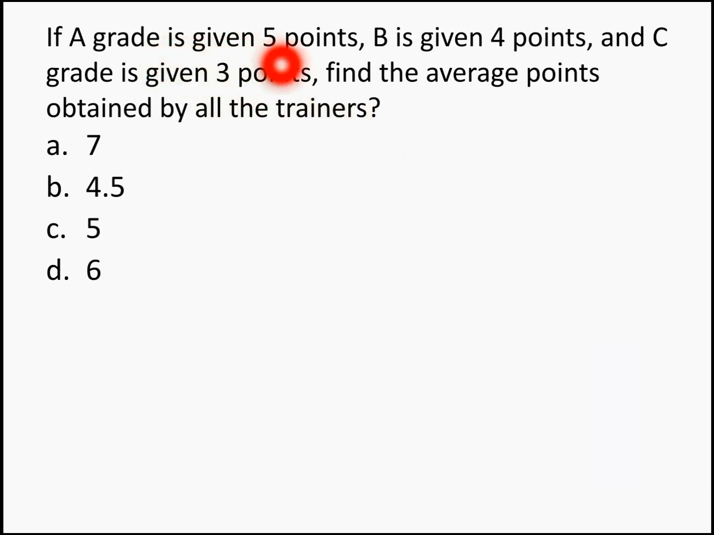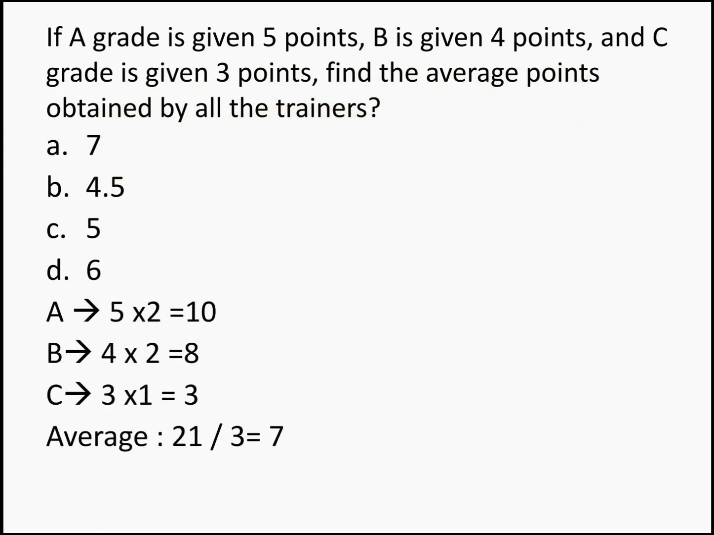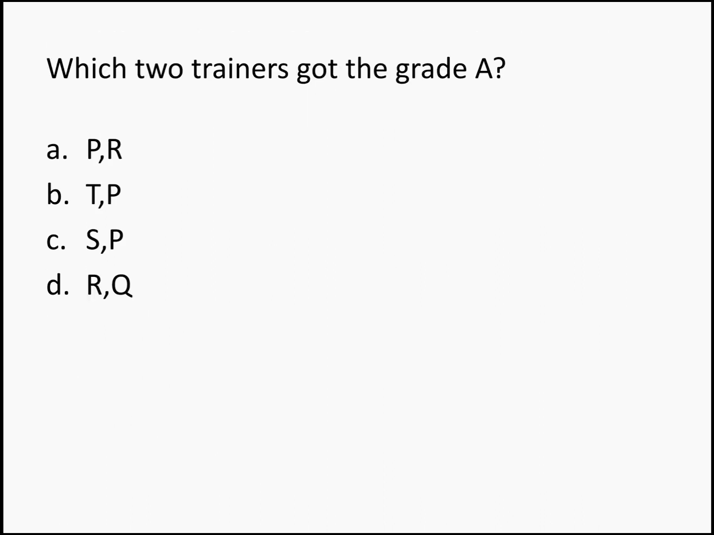If A grade is given 5 points, B is given 4 points and C grade is given 3 points, find the average points obtained by all the trainers. Look at the working. We know 2 A grades, 2 B grades and 1 C grade, right? So 2 into 5 gives you 10, 2 into 4 gives you 8 and 1 into 3 gives you 3. When you add, you get 21, which when divided by 3, you get your answer as 7. Okay, so the answer for this question becomes 7.